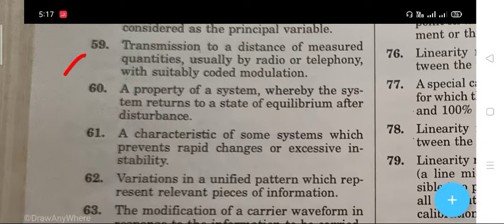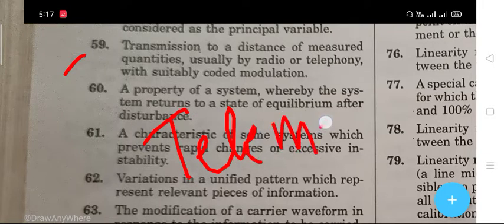The next question 59. A transmission to a distance of measured quantities, usually by radio or telephony with a suitably coded modulation. The right answer is telemetry.